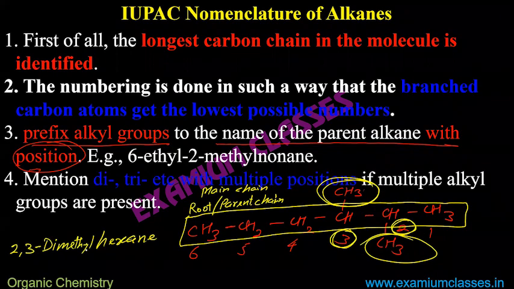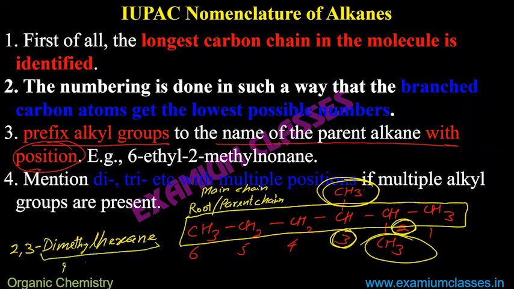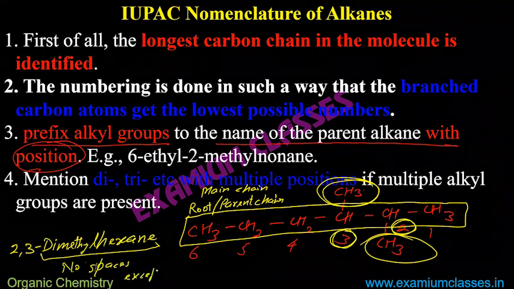Now the rule, which is not written here: there will be no spaces, except a few. I'm just mentioning one here because that is probably what we need to talk about in 11th. Except if it is carboxylic acid.